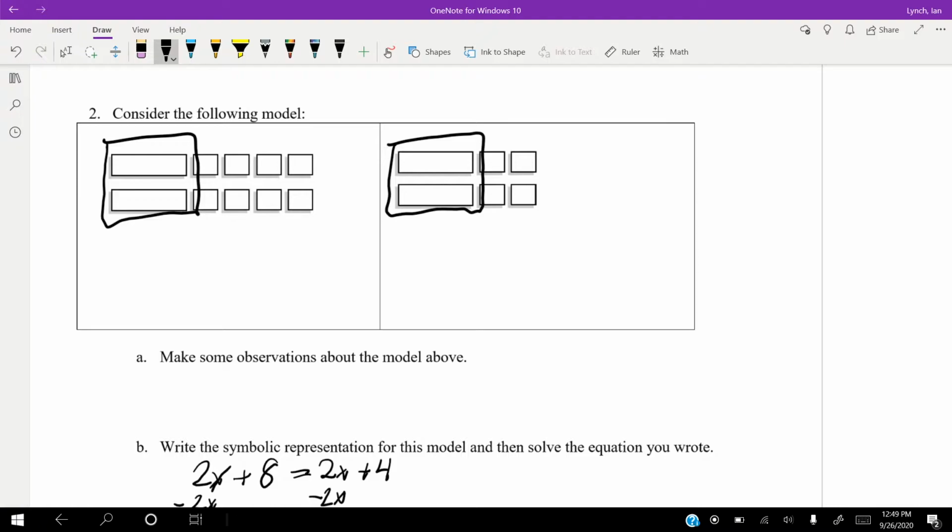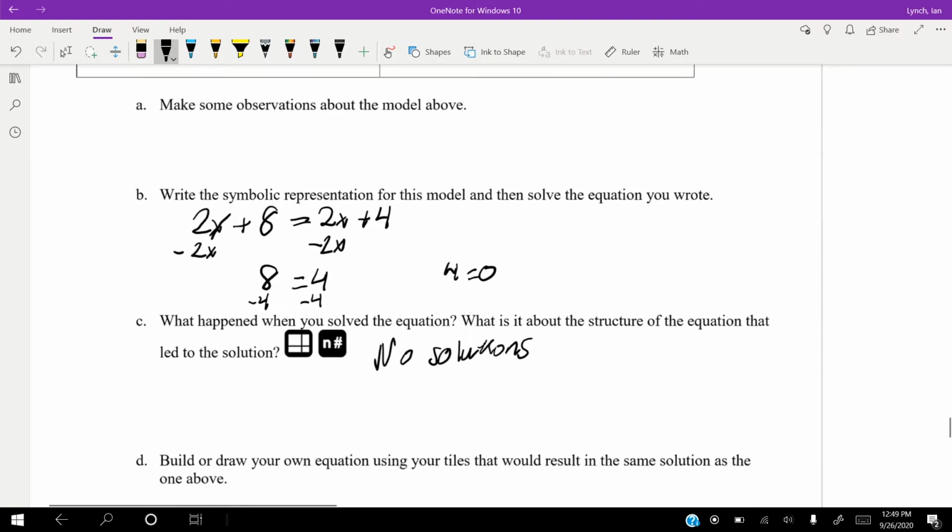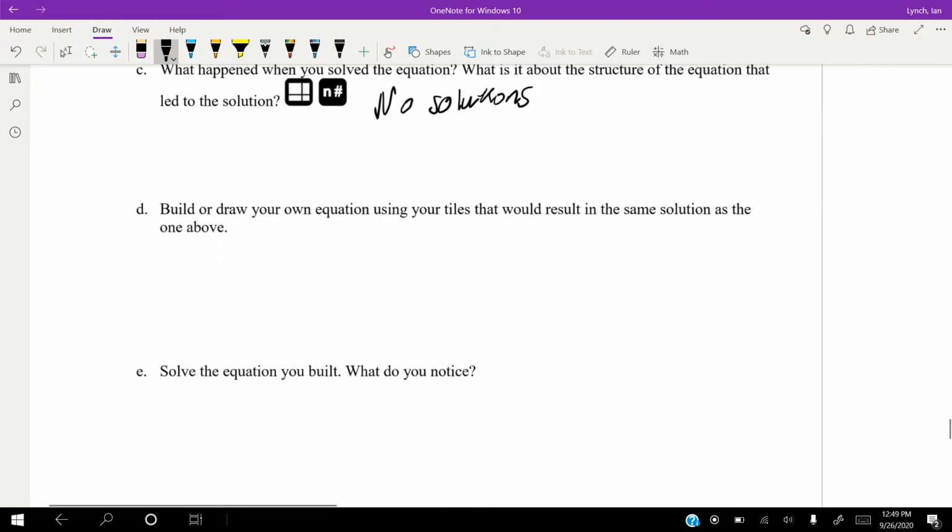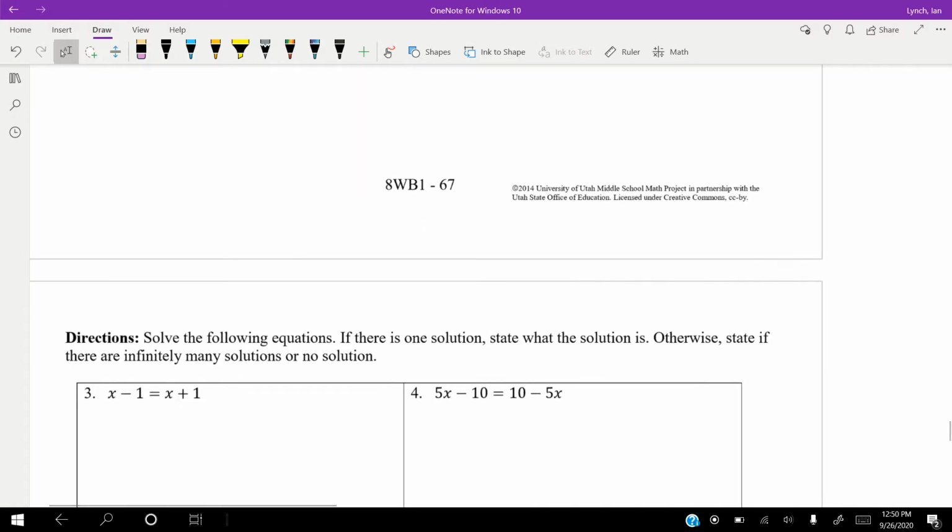If we graph these, they're going to look similar, but they're never going to intersect. It's really cool, guys. I'm going to allow you guys to build or draw your own that would look similar and result in the same solution, and then tell me what you notice.